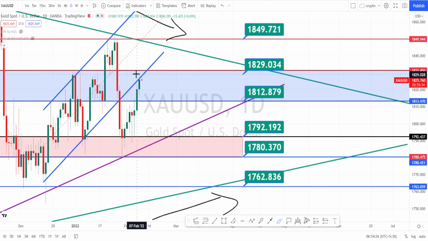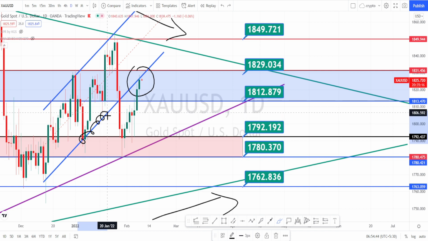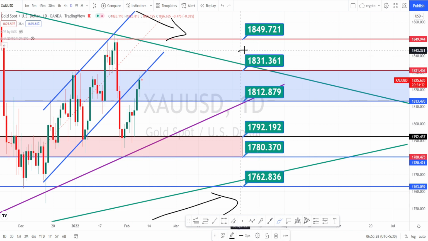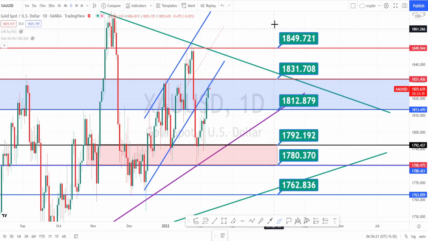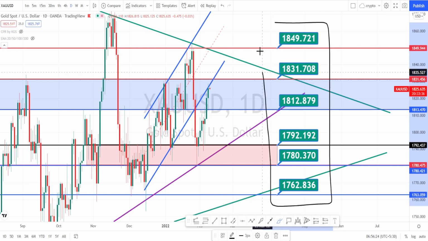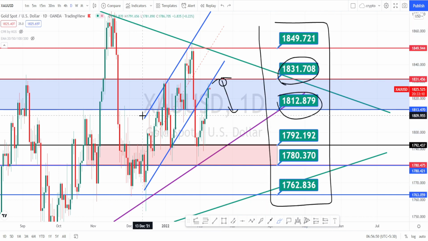And when we look at the current price action more closely, it has taken resistance from the previous trend line or the support line from the bullish channel pattern, and it is showing a red color candle, a sign of trend reversal. And currently the price action is trading within the support and resistance levels of 1831 and 1812. These levels had been acting as a very strong resistance in the past also. We can expect these levels to hold and trend reversal to happen from this level. So these are all the support and resistance levels in daily time frame. Let us do the analysis in hourly time frame.